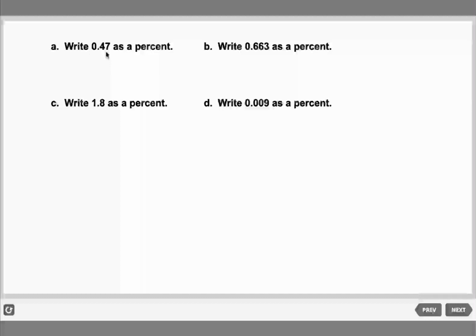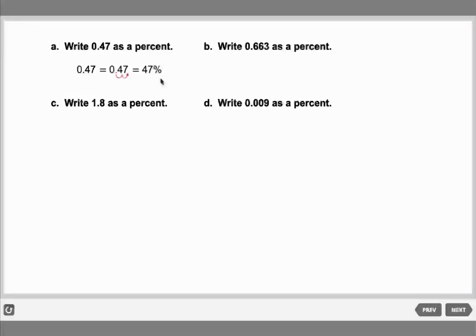So remember, we multiply by 100. So we move the decimal point to the right 2 digits. We get 47. And do not forget to put the percent sign. Okay, let's see the next one.